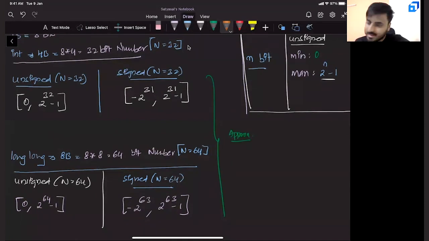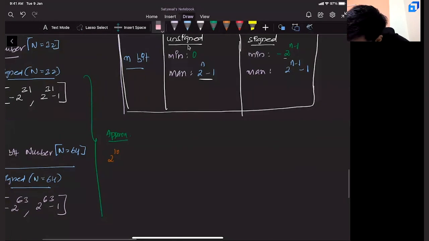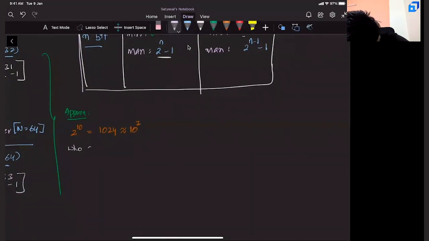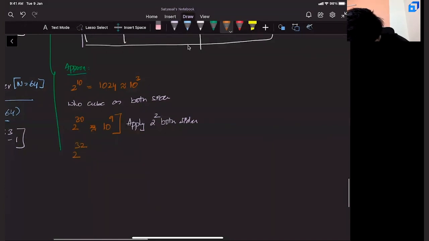Now time for a little math. What is 2 power 10? 2 power 10 is 1024. And can I say this value is almost the same as 10 cube? Approximately. If this is the scenario, take the whole cube on both sides. That means 2 power 30 is approximately 10 power 9. Based on this, multiply with 2 square on both sides. That means this becomes 2 power 32, which is approximately the same as 4 into 10 power 9.